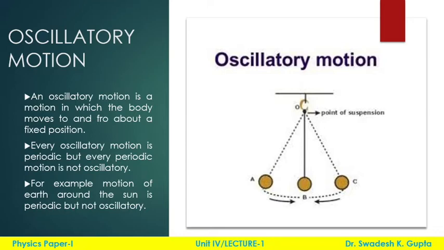However, the motion of the pendulum is an oscillatory motion because it moves around a fixed point B here, and then moves to A, and then moves to C in the particular time interval.